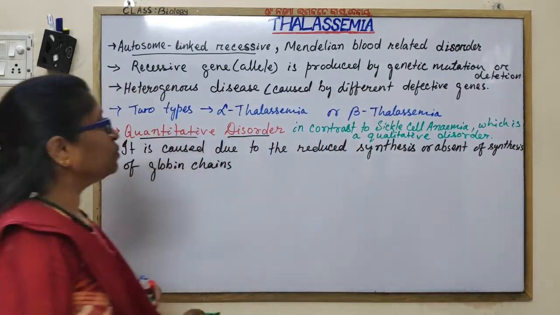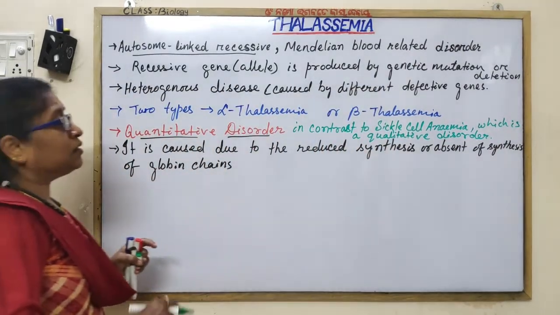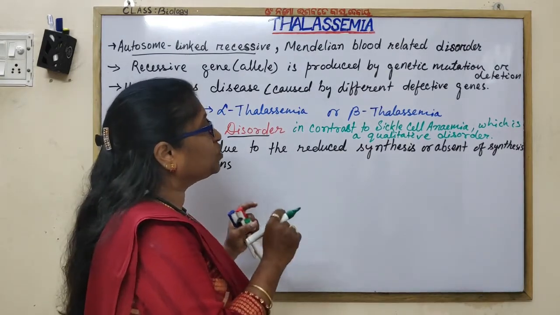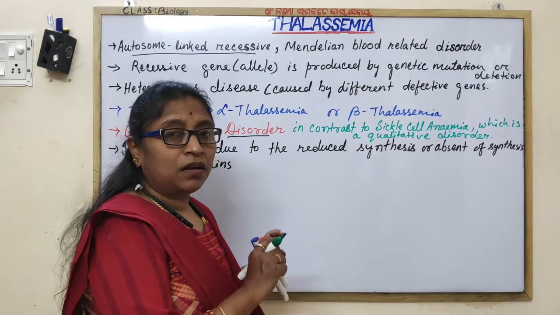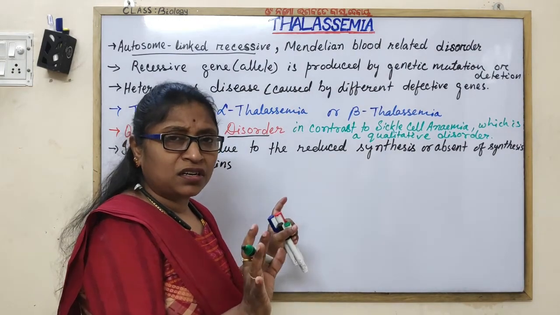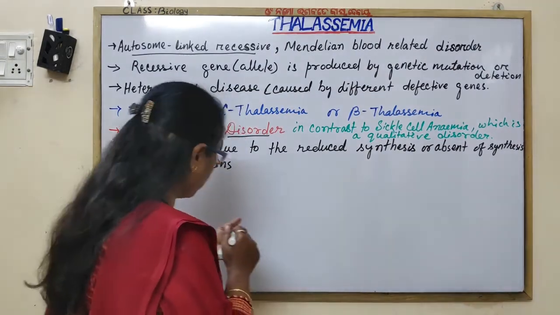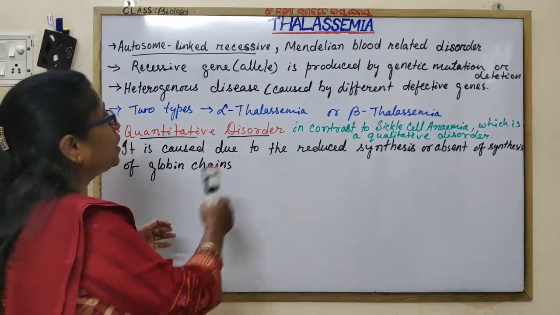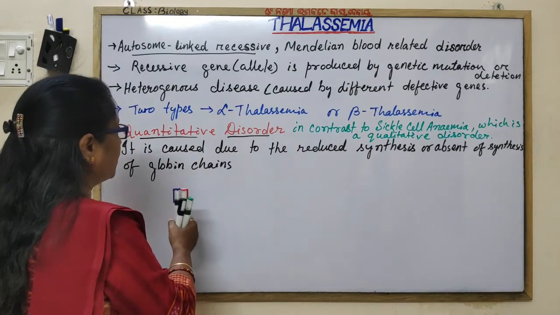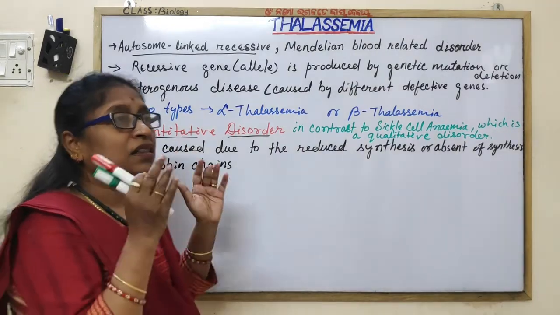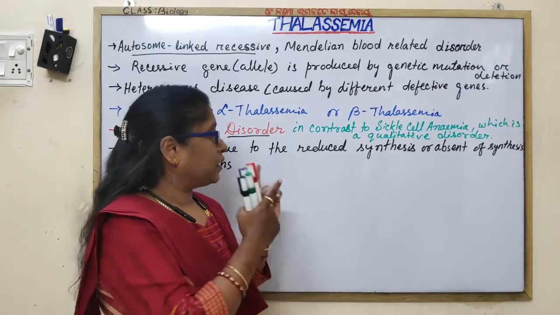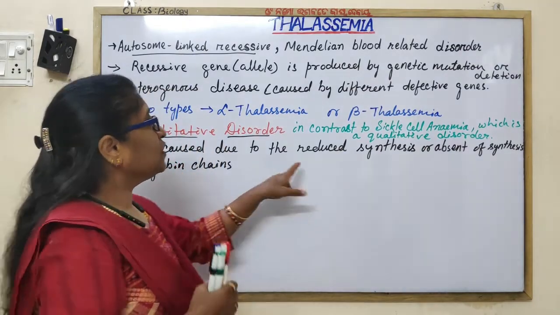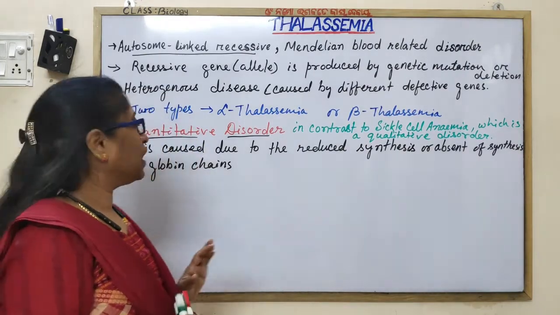The RBCs become sickle shaped. The abnormalities or the disease is due to the formation of abnormal, that is, the quality is not normal. RBCs different from the normal are developed in sickle cell anemia, whereas in thalassemia the globin chains, either alpha or beta chains, are produced in reduced quantity or completely absent.